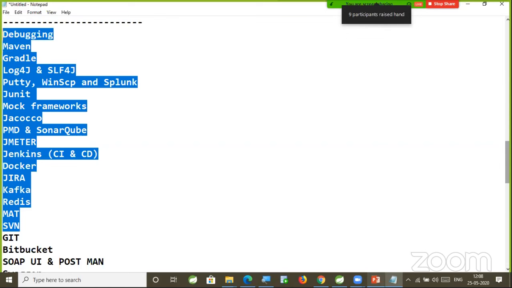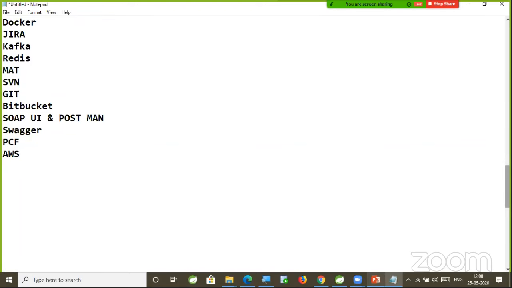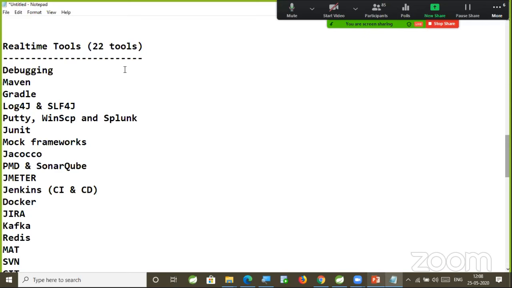Then you will get the real feeling, yes, I am doing a real-time project. That is the intention I want to bring. That is the reason all tools will not be covered from starting to ending. It's not like today I do this, tomorrow I start debugging, after one month I complete AWS, then tools are completed. No, not like that. Few tools we are going to cover in the initial days, then we will start with the project development. It's not one project, 4 or 5 projects we are going to develop here. As part of those projects' development, we are going to use these tools.